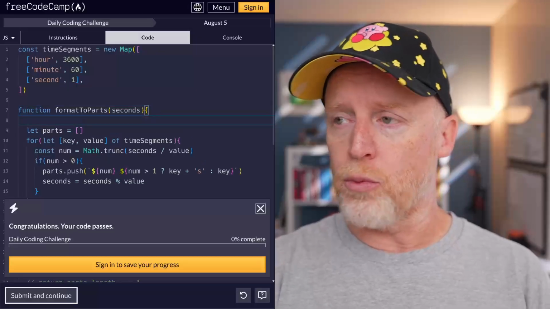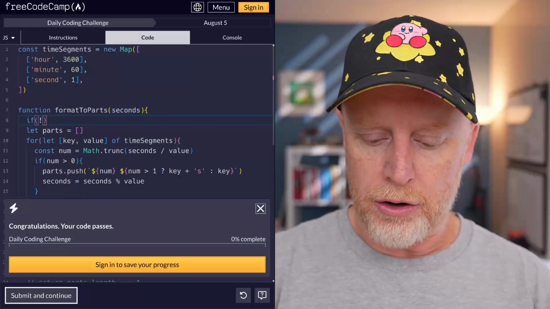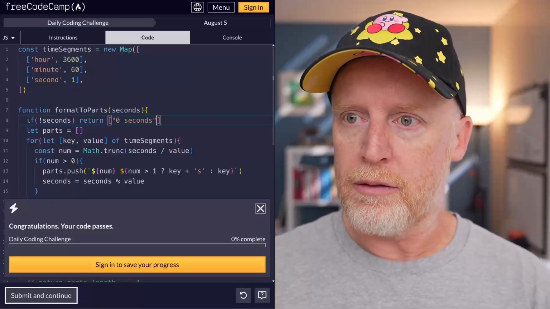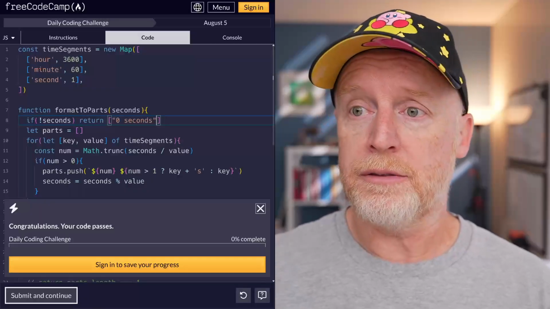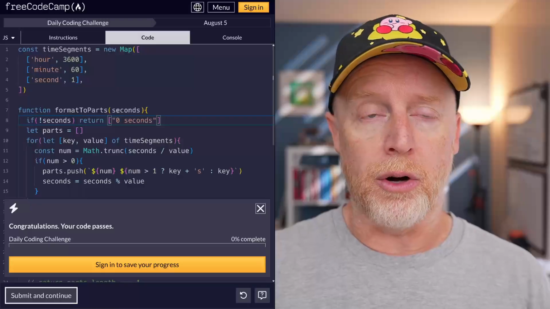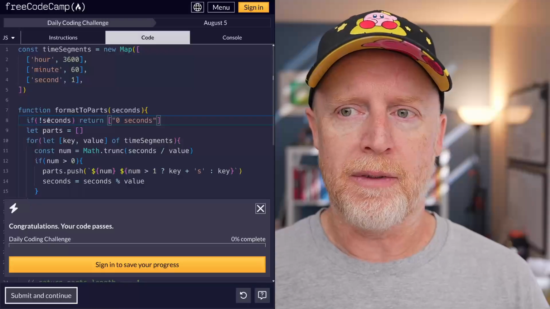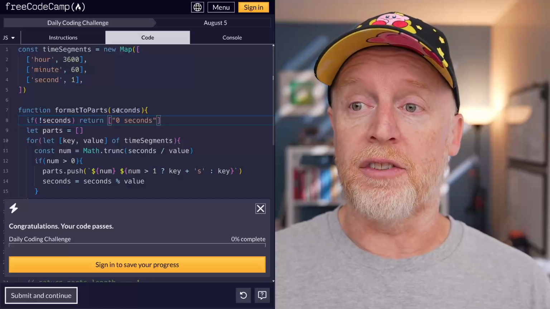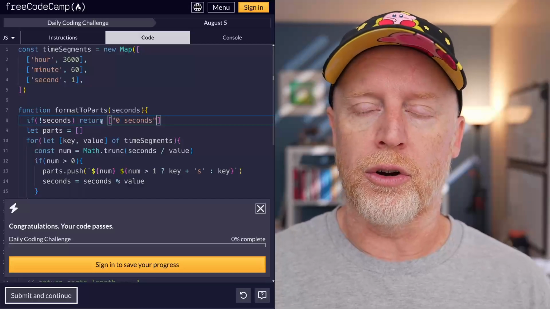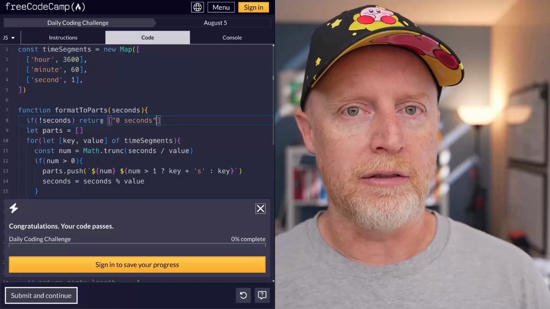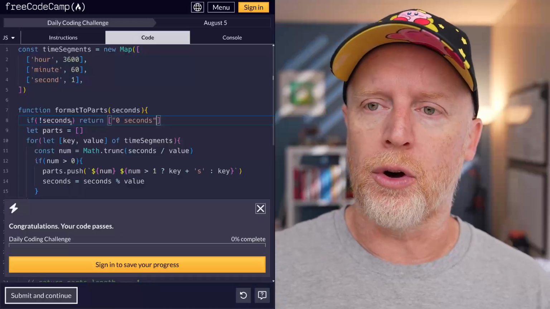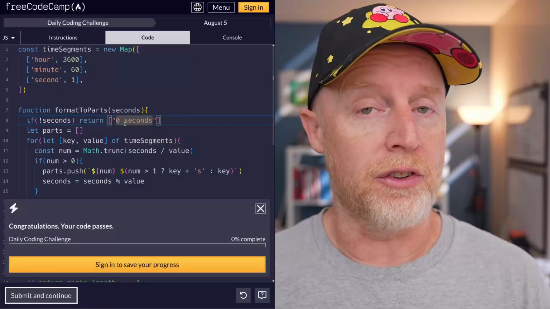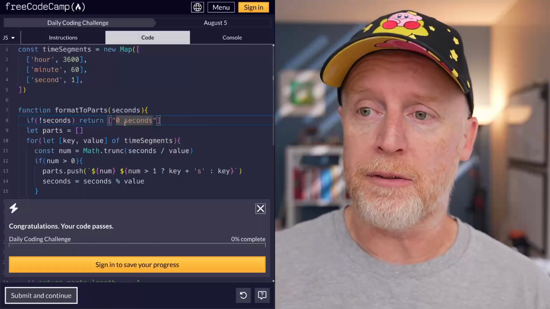And then down here we go, if there are no seconds, then return an array with 0 seconds. Okay, so if seconds is 0, 0 being a falsy value, then we'll return 0. If it's undefined, we're going to return 0. If it's null, we're going to return 0. Okay, so for any falsy value, we will return 0. Now, that doesn't do anything today, but stay with me for a second, okay.